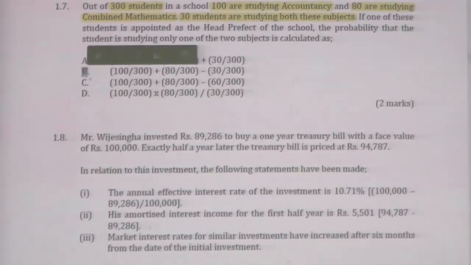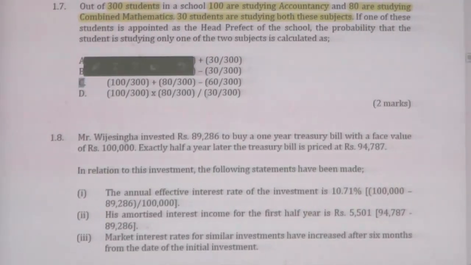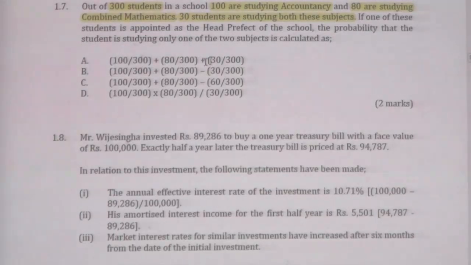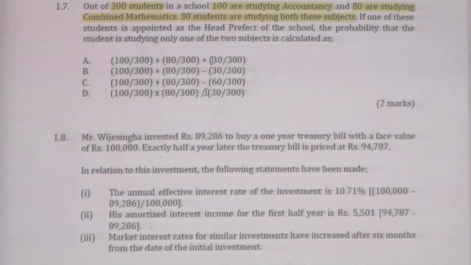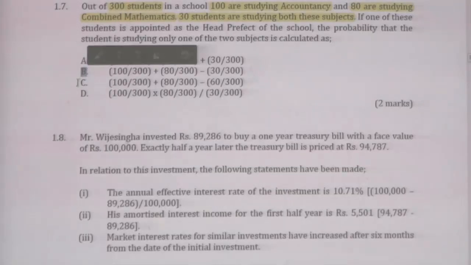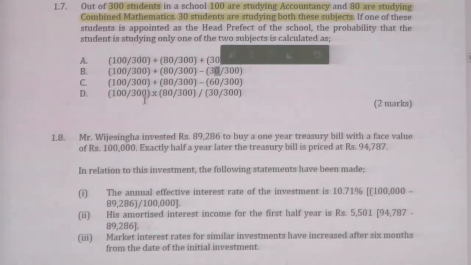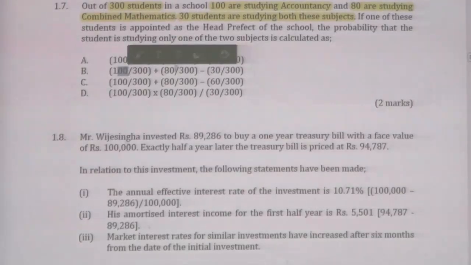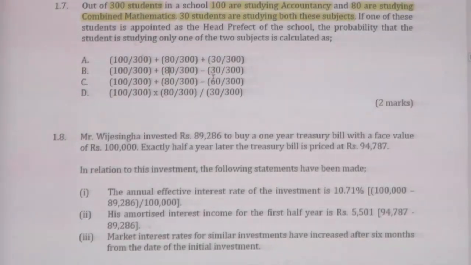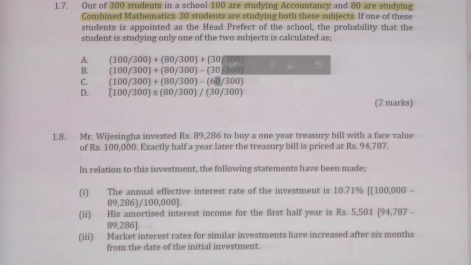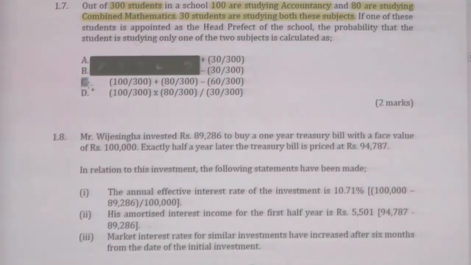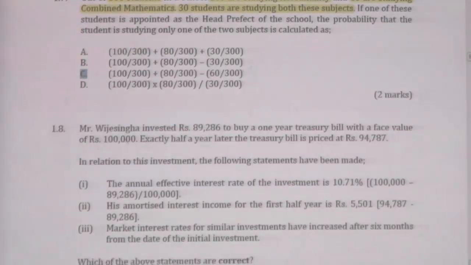Therefore, from the both you need to deduct. Only answers B and C can be selected, because in the other two cases it is plus and division, therefore that cannot be taken. Only B and C will be the positive answers. You cannot deduct only 30, because 30 is here for both, 30 is here for both. Therefore, you have to deduct 60 from the both. Therefore, the answer is C, right?